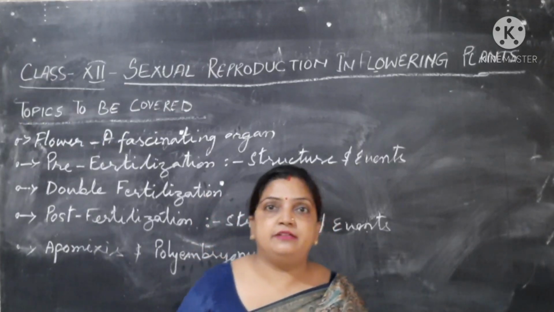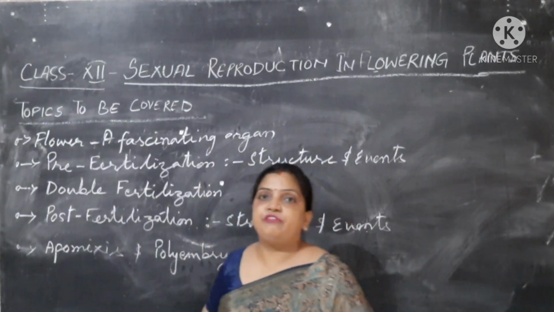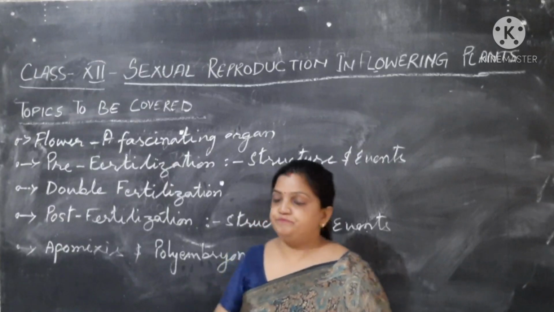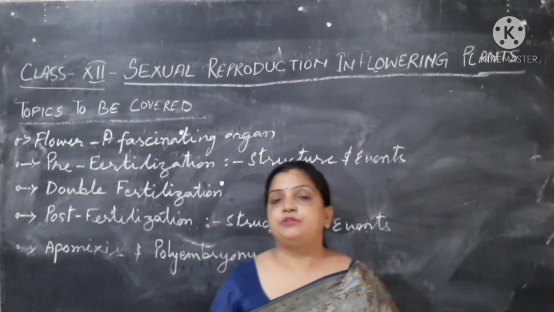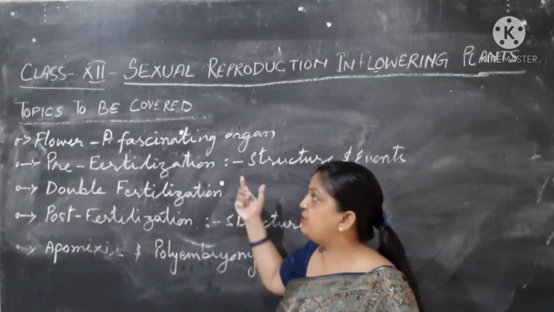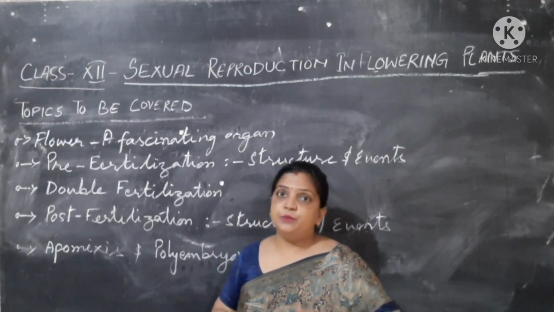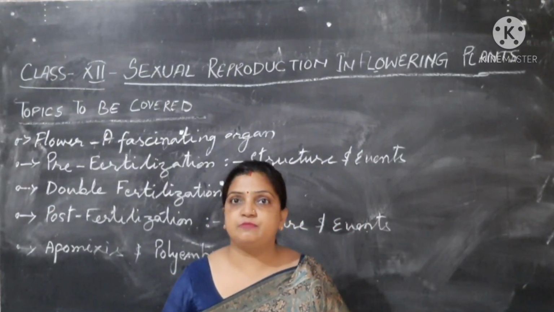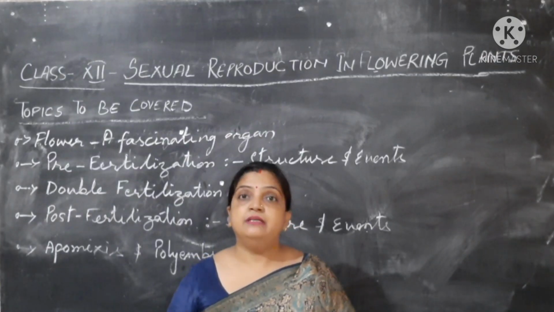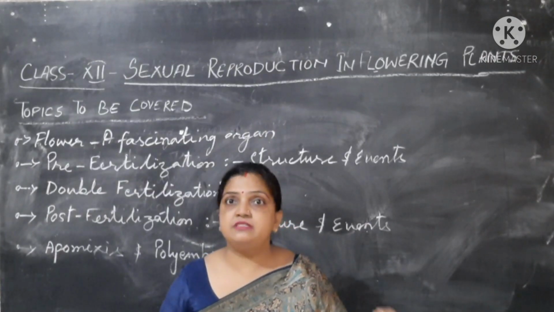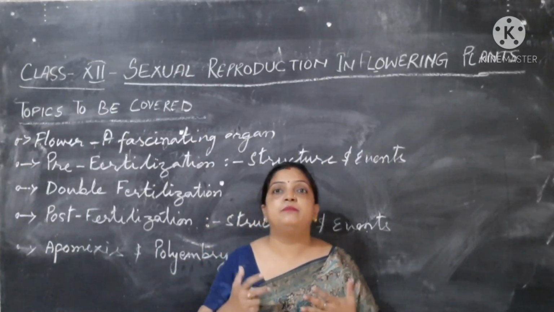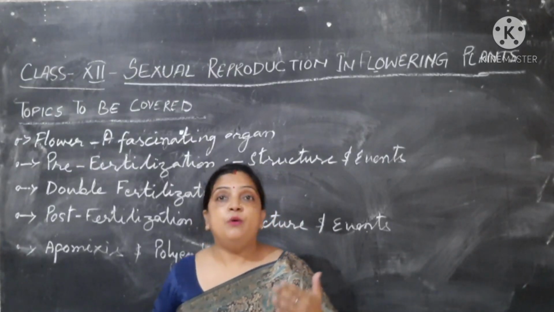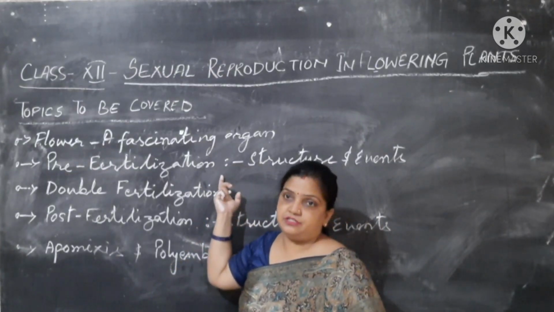In class 10th you have studied the introductory part of this chapter, where flower structures and the process of fertilization were explained. Here we are going to study the same thing in more detail. What do you mean by pre-fertilization? Pre-fertilization means before the fertilization, before the fusion, before syngamy takes place, before the formation of the zygote. The structures, parts, events and processes taking place inside a plant body, inside a flower part, which are very important, are called pre-fertilization.